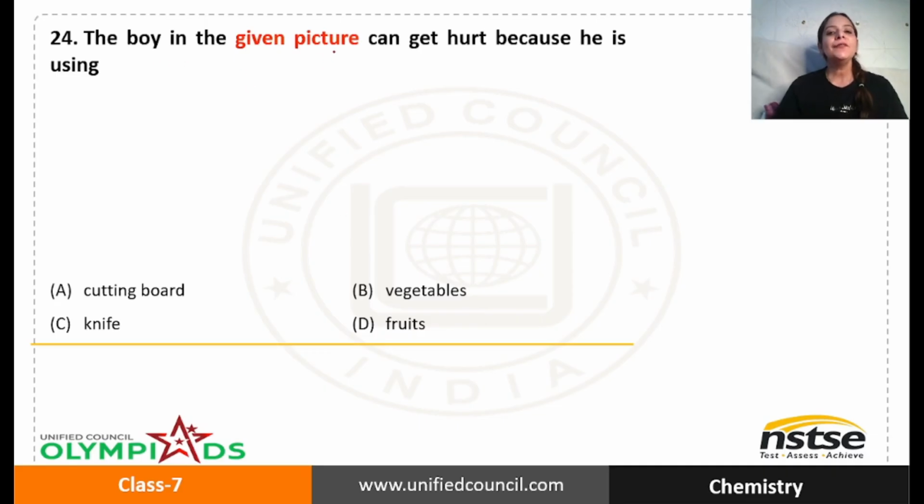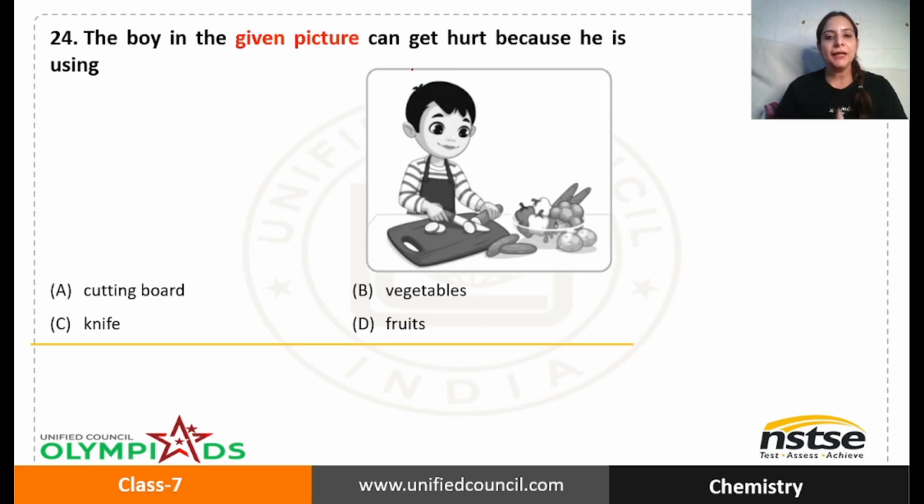The boy in the given picture can get hurt because he is using, what is he using? Yes, he is using this sharp object and we call it a knife. I hope you all know a knife. It has got some plastic coating to hold, and then it has got a blade. This blade has got sharp edges.